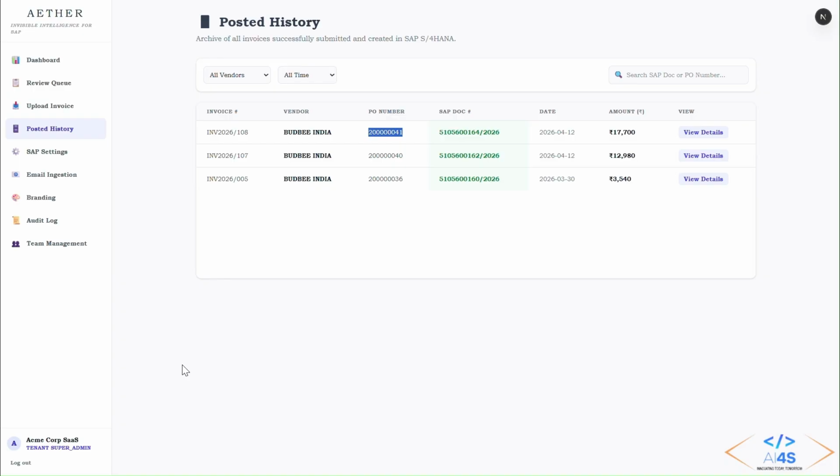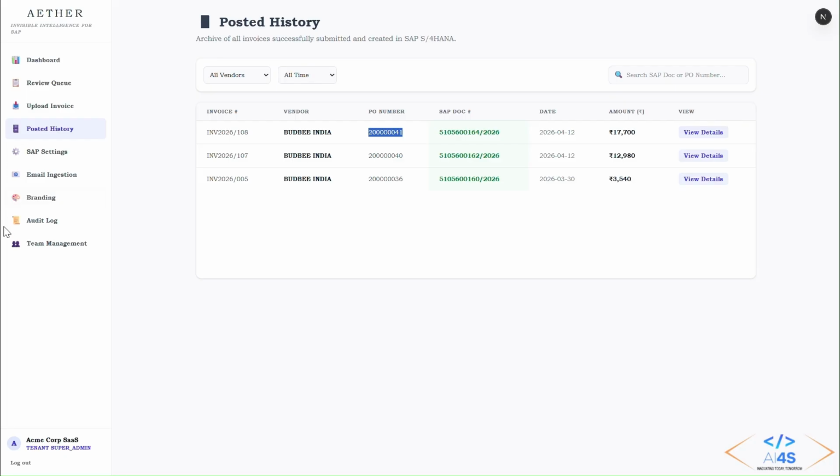With a single person, a reviewer can review the data and proceed further for posting. This application is fully based on role-based access control, where technical admin, tenant super admin, and reviewer have different access with a restricted view only.